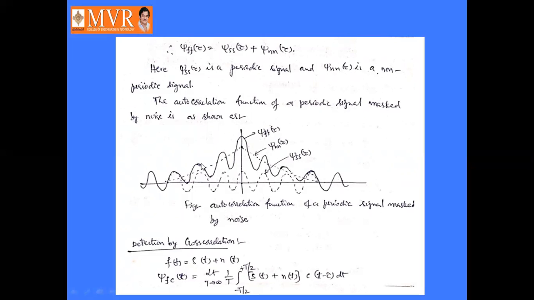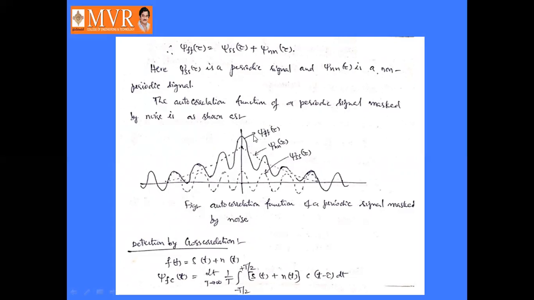See, the dark line waveform is nothing but Jff of tau, and the dotted line waveform is Jnn of tau, and Jss of tau is the dotted sinusoidal signal. Here Jss of tau is a periodic signal and Jnn of tau is a noise signal. So here the periodic signal is masked with noise.